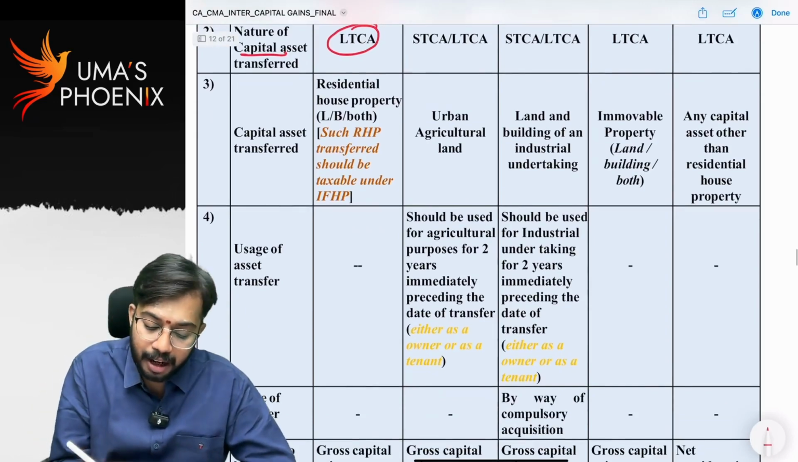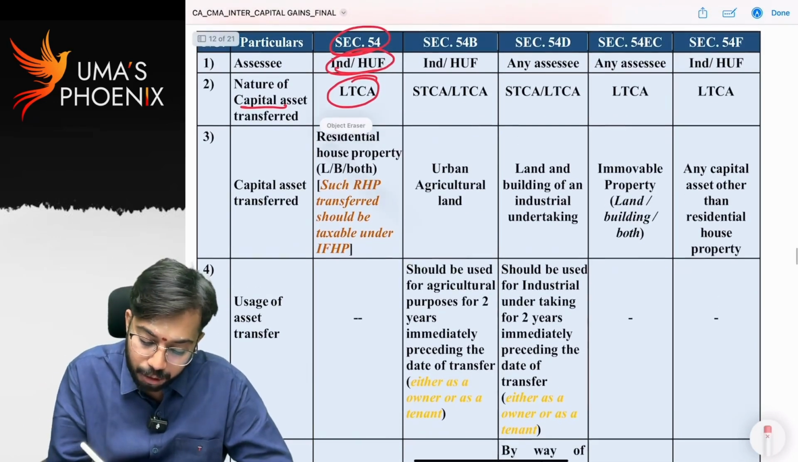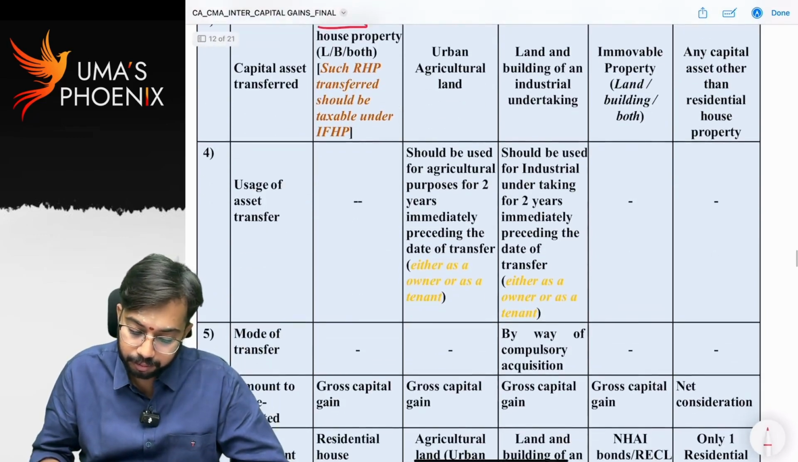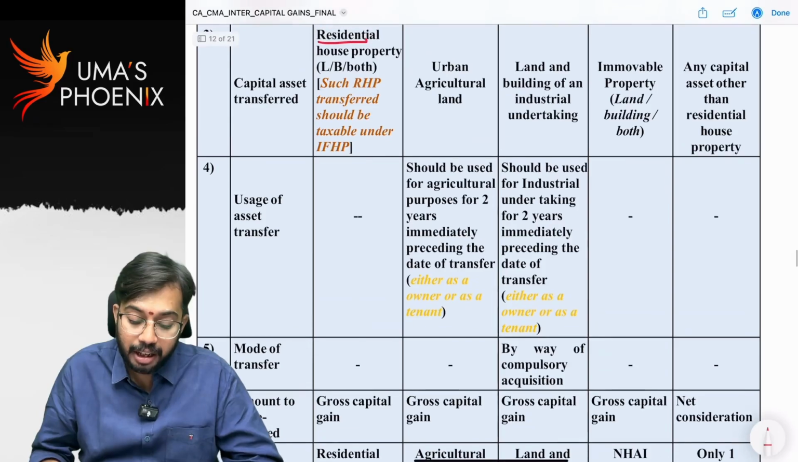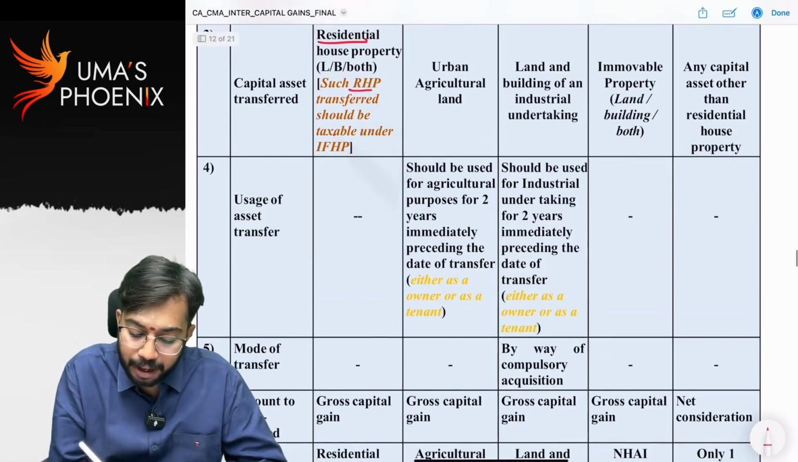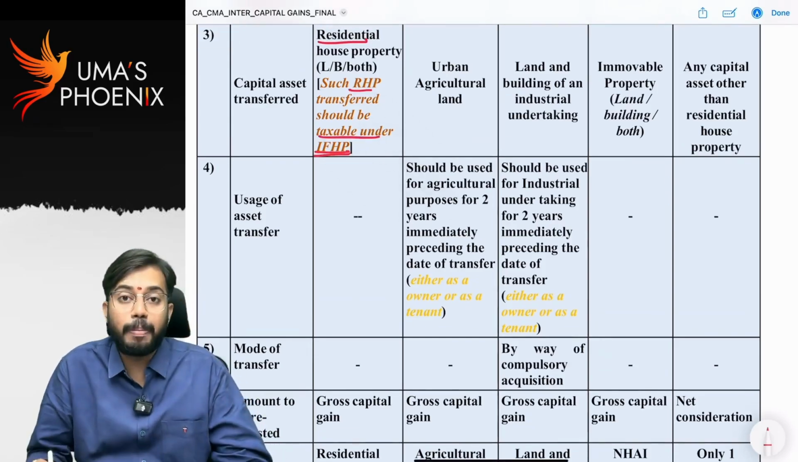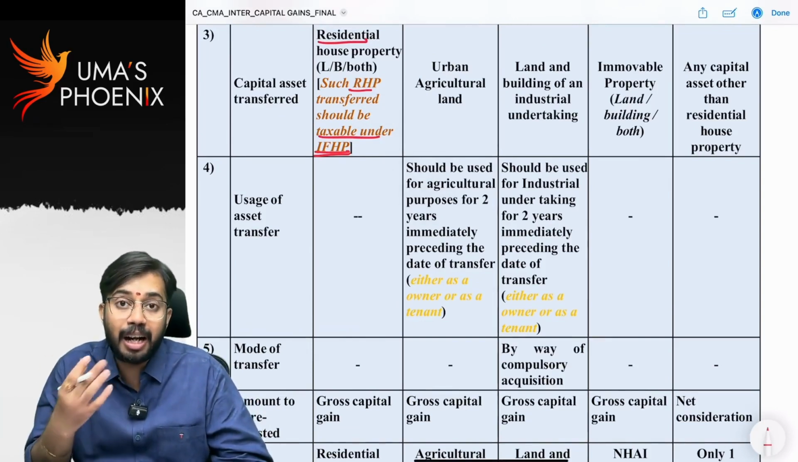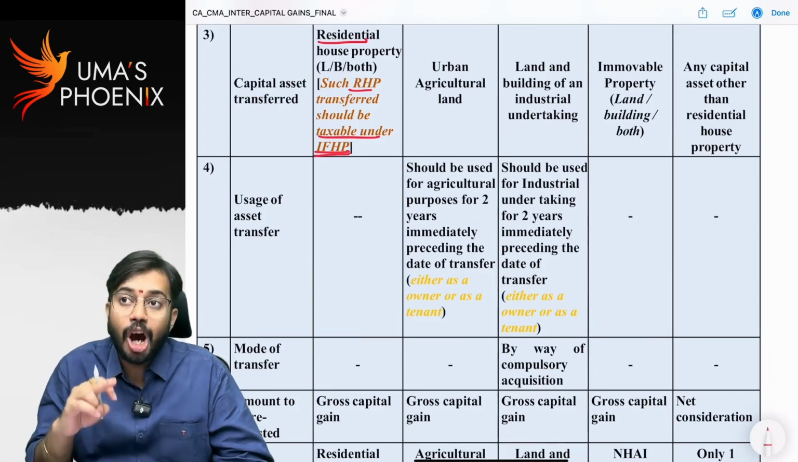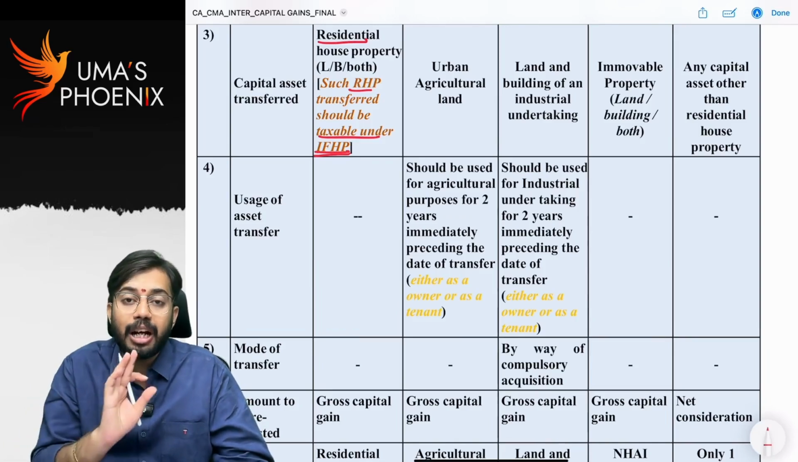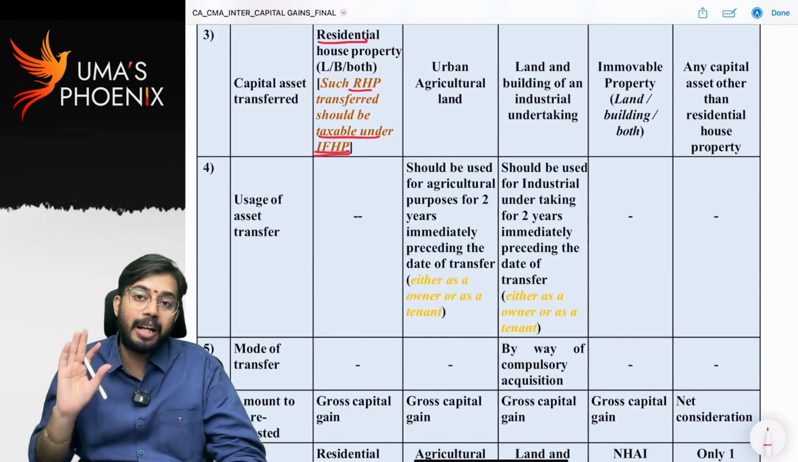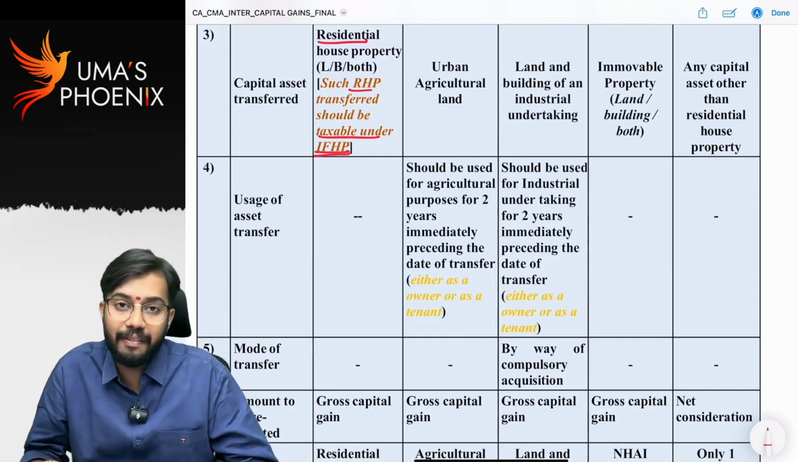So capital asset required to be transferred is residential house property. So C, such residential house property transferred should be taxable under the head house property. Office building I am transferring. Whether office building is taxable under the head house property? No, office building is taxable under the head PGBP. On sale of office building, exemption under section 54 is not available. Only on sale of residential house property, exemption under section 54 is available.